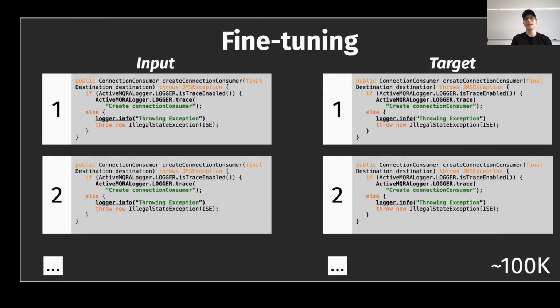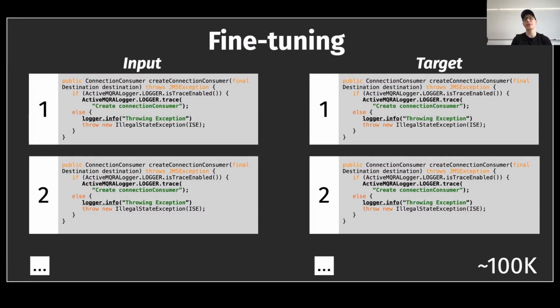Now, concerning the fine-tuning instead, as I told you before, during the fine-tuning we want to specialize the model on the specific downstream task. In our case, we want to support the task of complete log statement generation, and in doing so, from an input instance, again a Java method, we strip one log statement at a time, and then we ask the T5 model to correctly inject the complete log statement in the Java method.